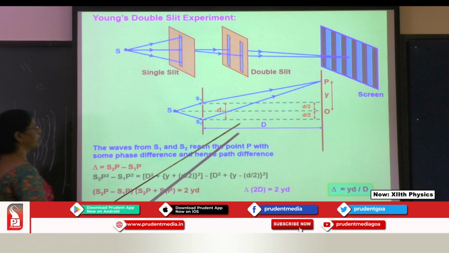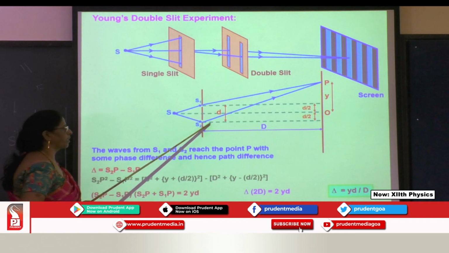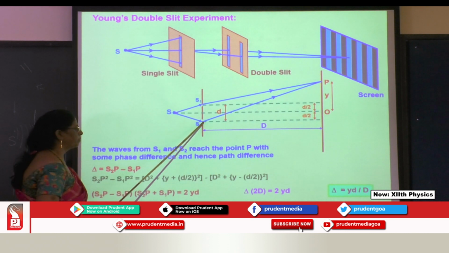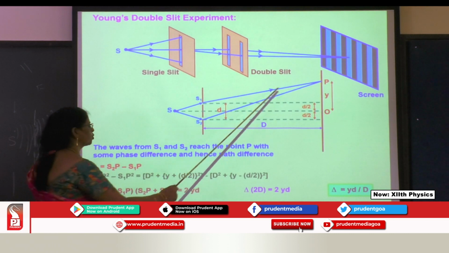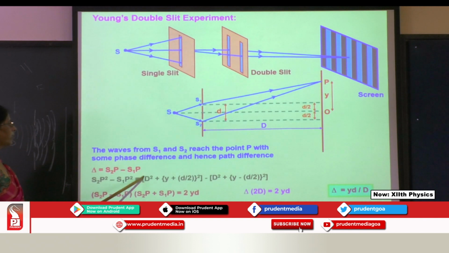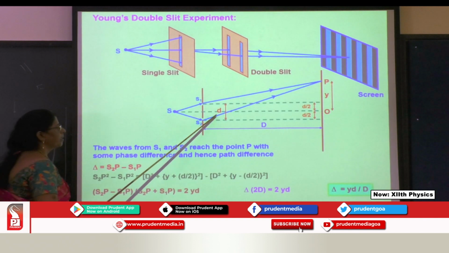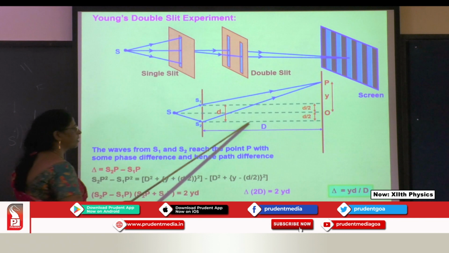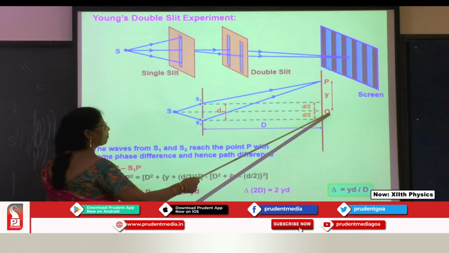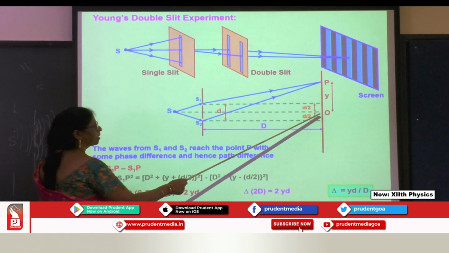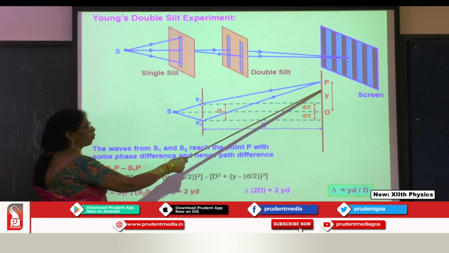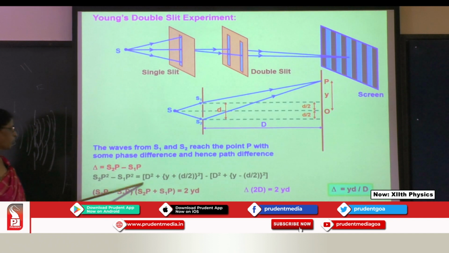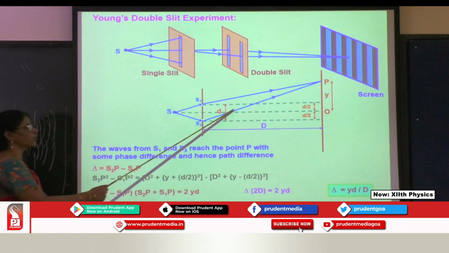In order to find it out, let's consider the right triangle over here, S2. I'll take this point as A and consider this right triangle and find out the value of S2P square. This is a right angle triangle: hypotenuse square is equal to this square plus this square. From O to P is y and this is d by 2. So (y plus d by 2) whole square plus D square. That is what we write over here, and that is S2P square.